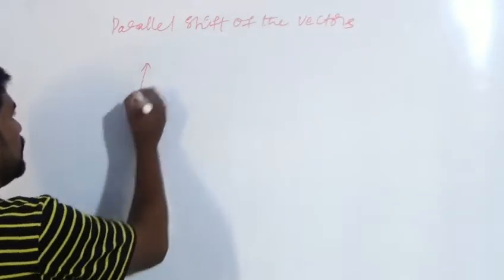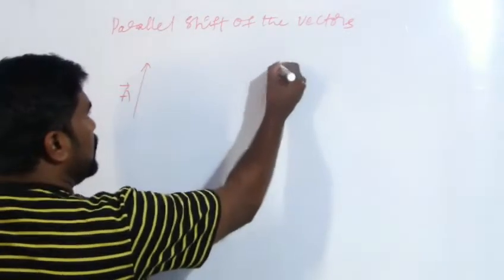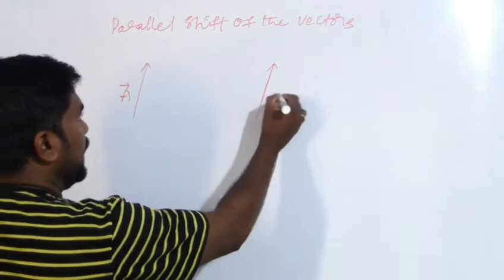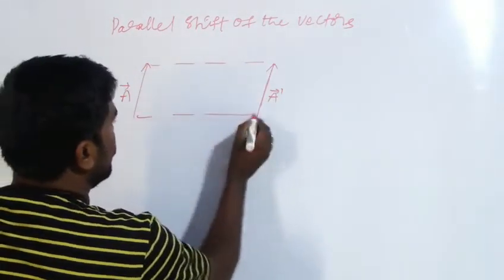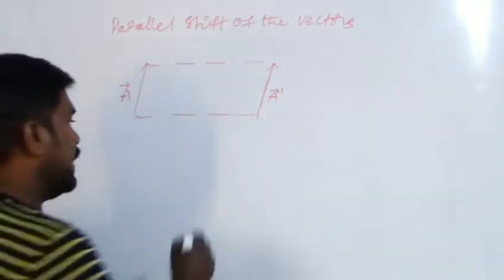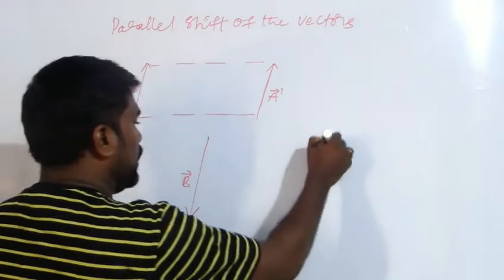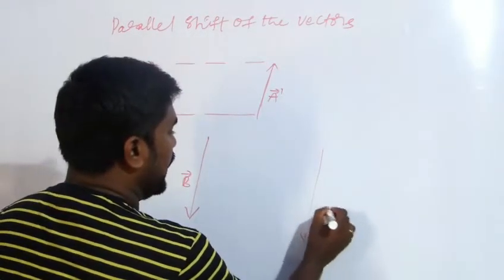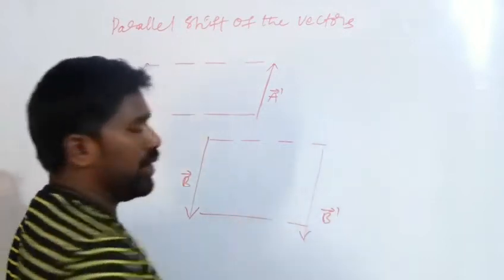Here, if there is a vector A, and coming to the parallel shift, this is the vector A dash. This is the parallel shift of the vector. And this is a vector B, and another vector B dash, which is also a parallel shift of the vector.